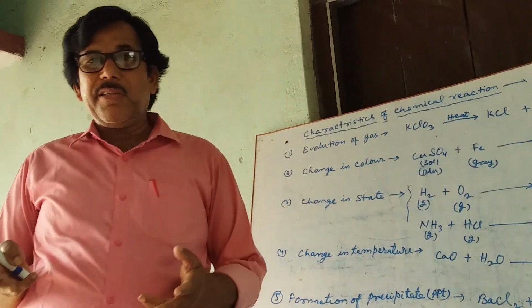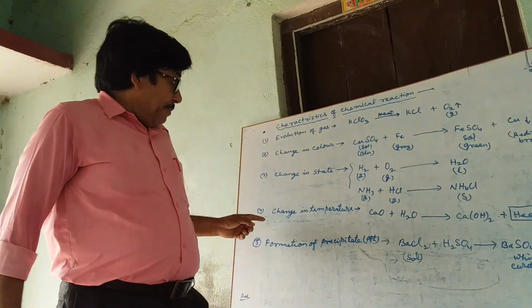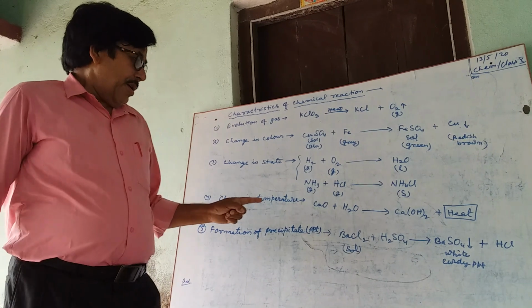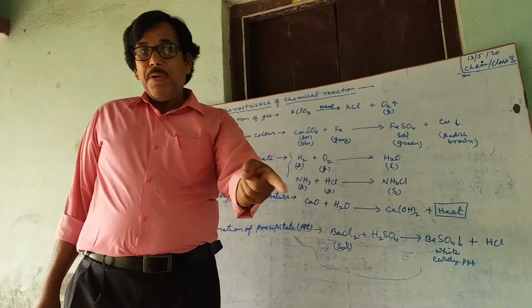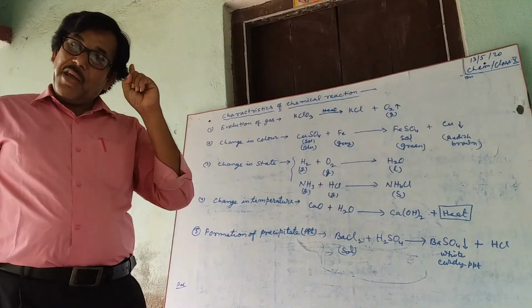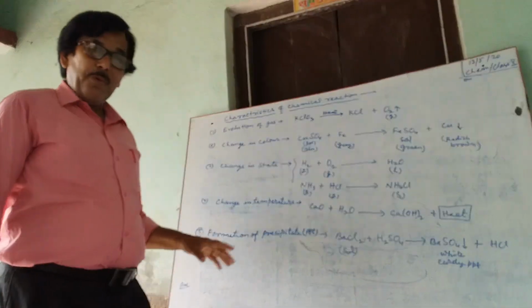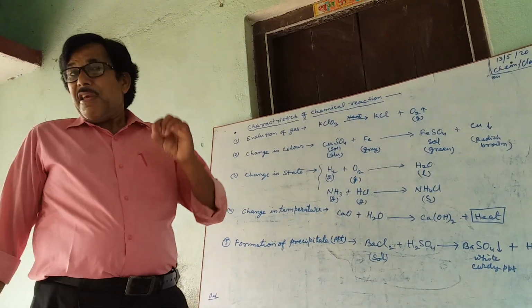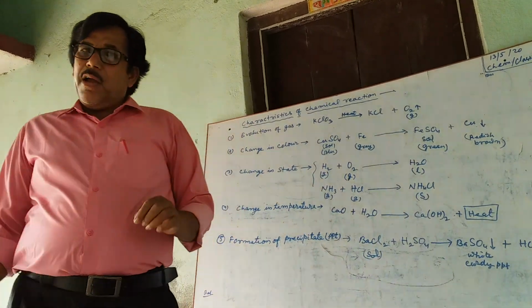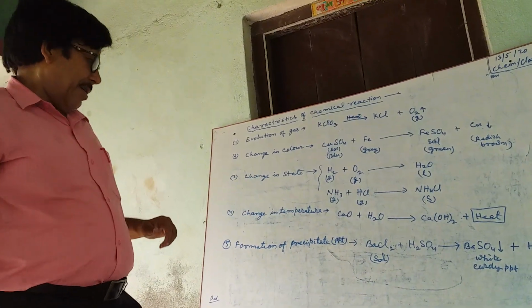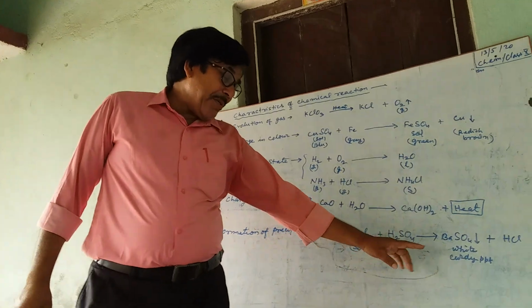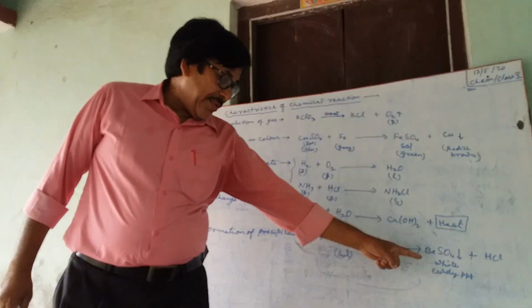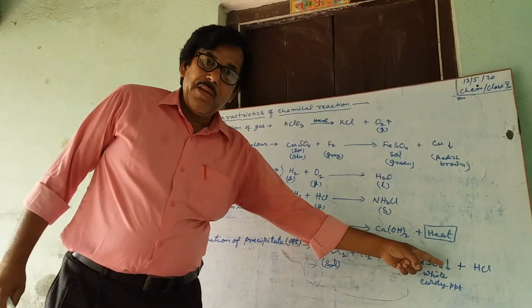Note that either heat is evolved or heat is absorbed in every chemical reaction. Therefore, there must be a heat change in every chemical reaction. It may be slight in some and large in others. Formation of precipitate is also a change of state, as a solid forms.